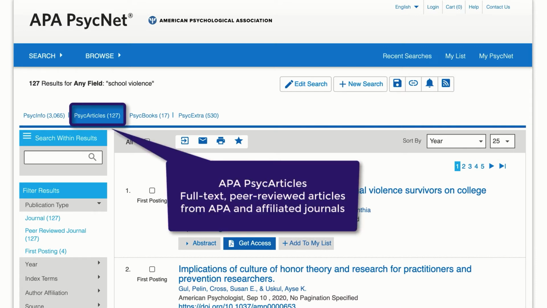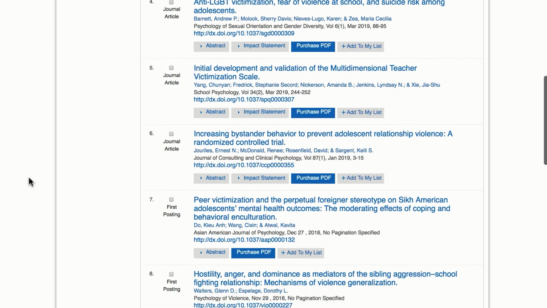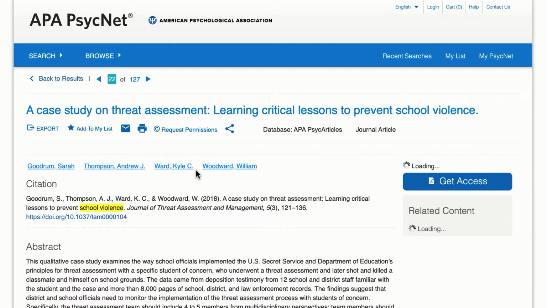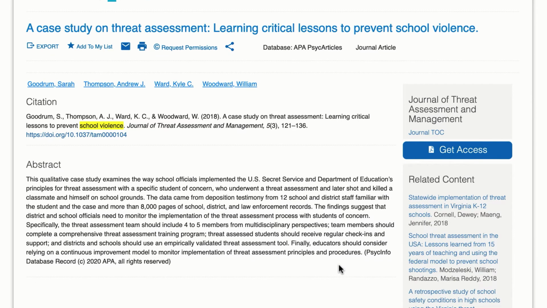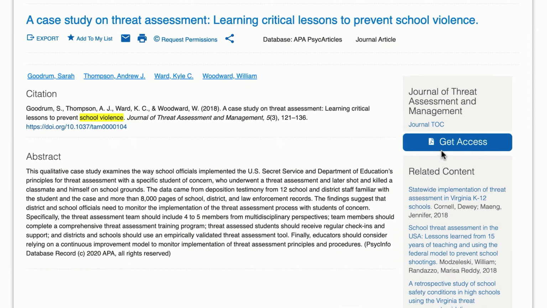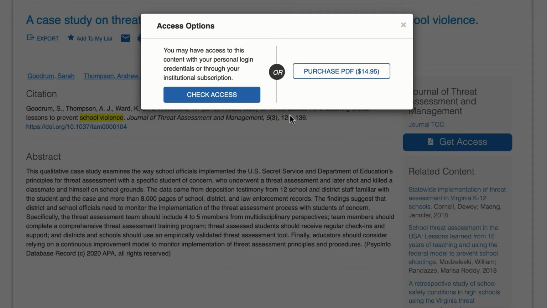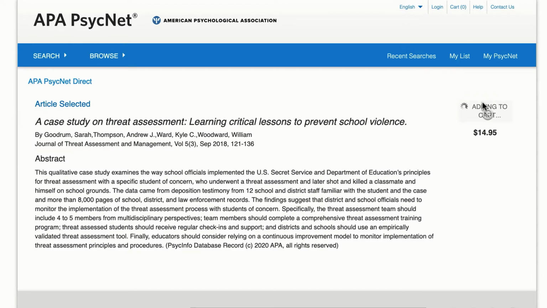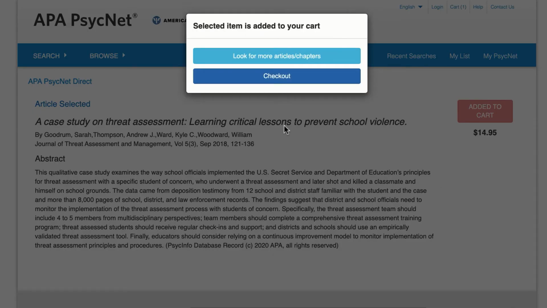APA PsycArticles is a database of full-text, peer-reviewed articles published by APA and affiliated journals. I'm going to select the result titled A Case Study on Threat Assessment to get a detailed information page for this article. If after reviewing the abstract you want to purchase this item, select the Purchase PDF button on the right-hand side. On the next page, click on Add to Cart. Now you'll be given the choice to keep looking or check out. Let's select the Look for More Articles/Chapters button.